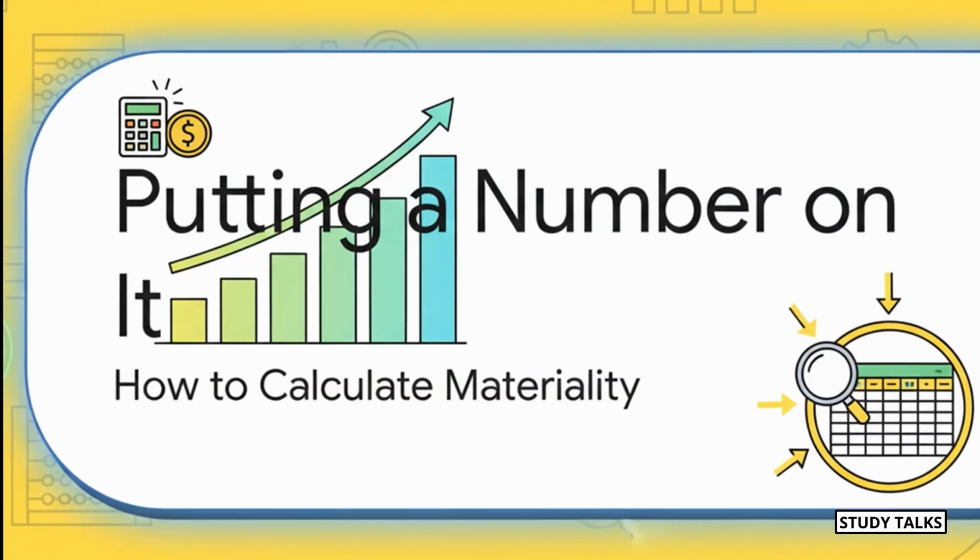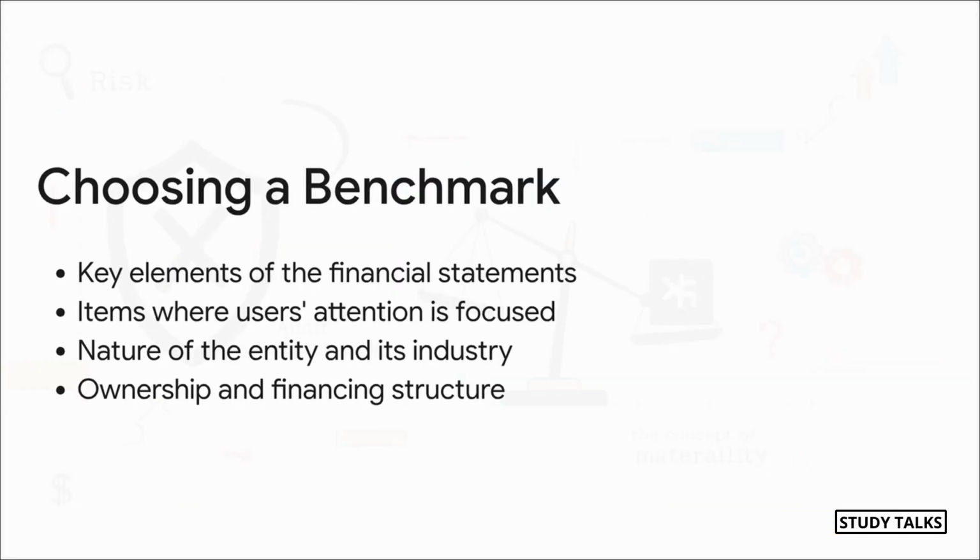Okay, I know what you're thinking. If it's all about judgment, how do we turn this into a real number that we can actually use during the audit? Well, there's a method to the madness. Let's look at how we actually calculate it. What auditors do is they pick a benchmark from the financial statements and then apply a percentage to it. But which benchmark do you pick? Well, you have to think about a few things.